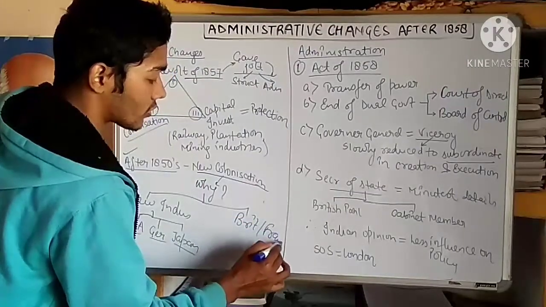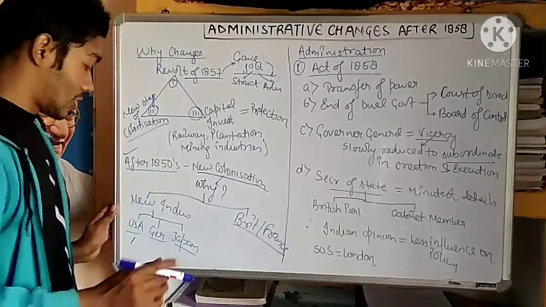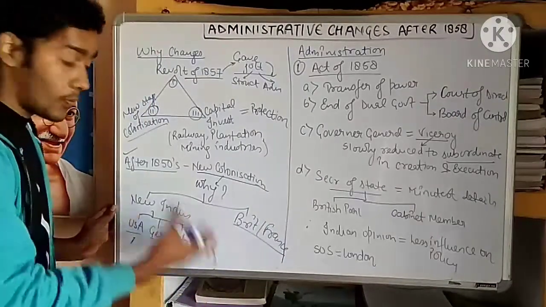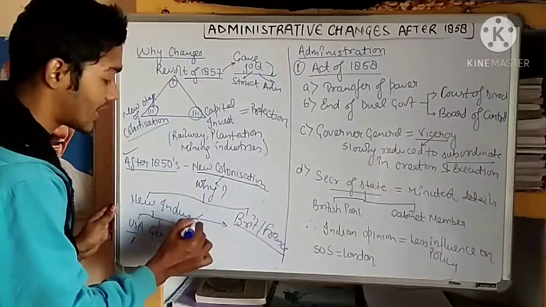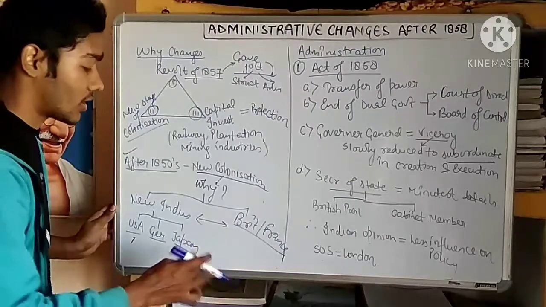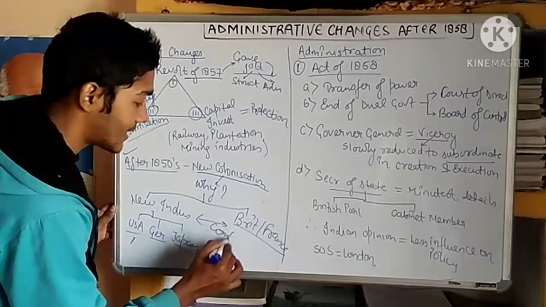They were the old bosses of the industrialized nation. So when they emerged as the new power, they have a competition. Naturally, they have a competition among each other.